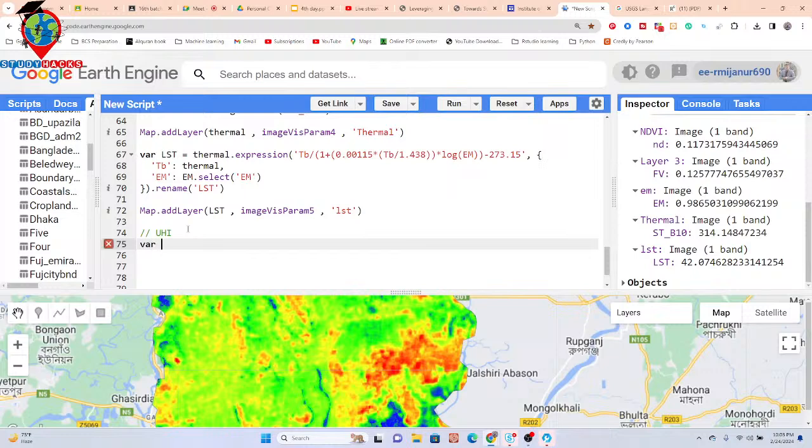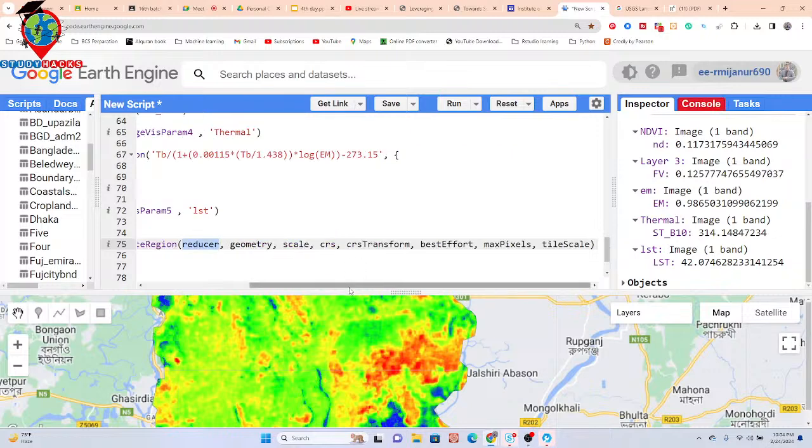So just take a variable. Suppose I put the variable name as average LST. Okay, so how can I calculate the average value? Very easy. We just call the LST and paste, then use the function reduceRegion. Okay, we already know about this function. Basically, when you calculate any statistical value in a specific boundary, we always use this function reduceRegion. So then simply put all of those things one by one.